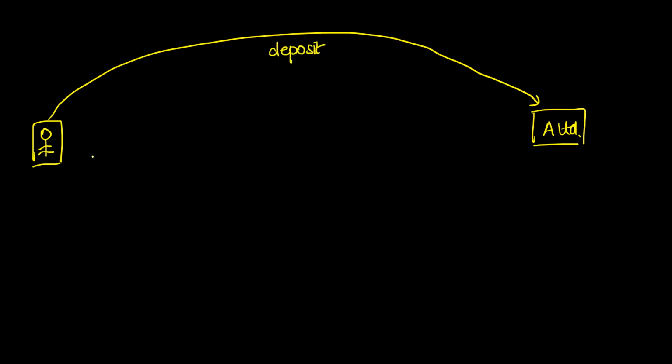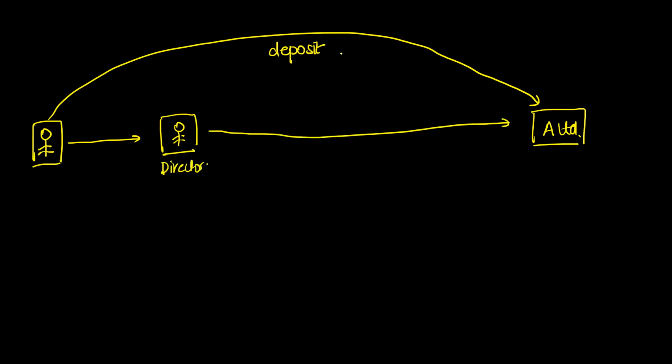So what does this person do? This person gives money to the director of the company. Now he or she is the director of the company, and the director in return gives this money. Now this is considered as deposit, but this will not be considered as deposit because any amount which is received from the directors of the company, that is not considered as deposit.